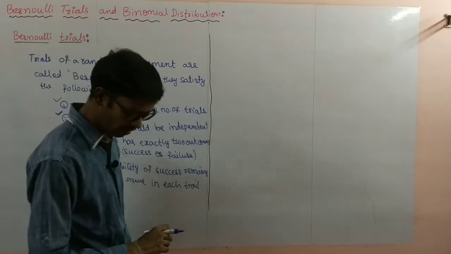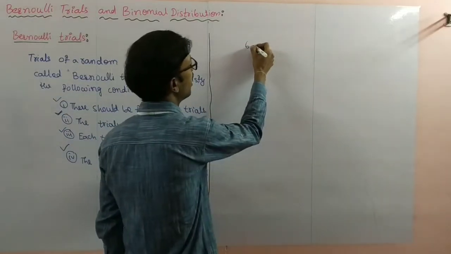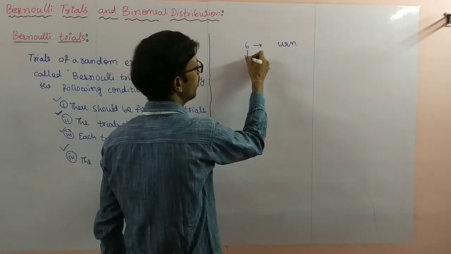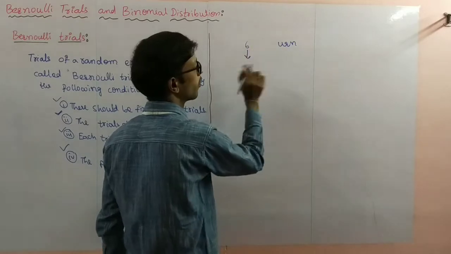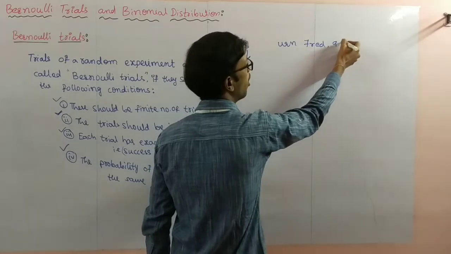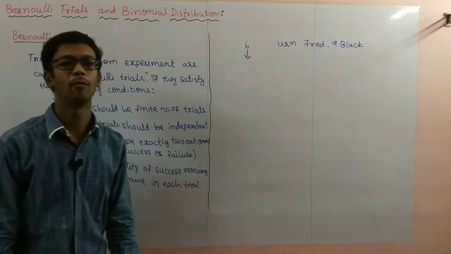One example we'll see here. 6 balls are drawn successively from an urn. The urn contains 7 red balls and 9 black balls.